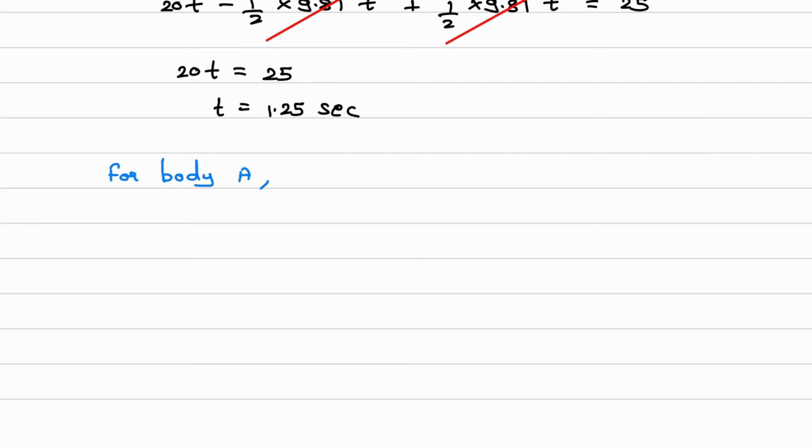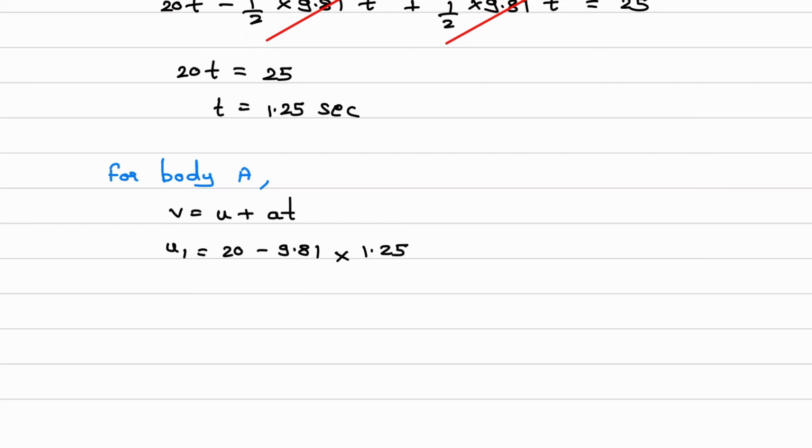What can I write? V is equal to U plus AT. What is V? Just before impact, that will be U1 for body A, equal to initial velocity, which is thrown at 20 meter per second in upward direction. So 20. Now since it is thrown from bottom to top, for body A the G value will be negative. So minus 9.81 into T, where T is 1.25.